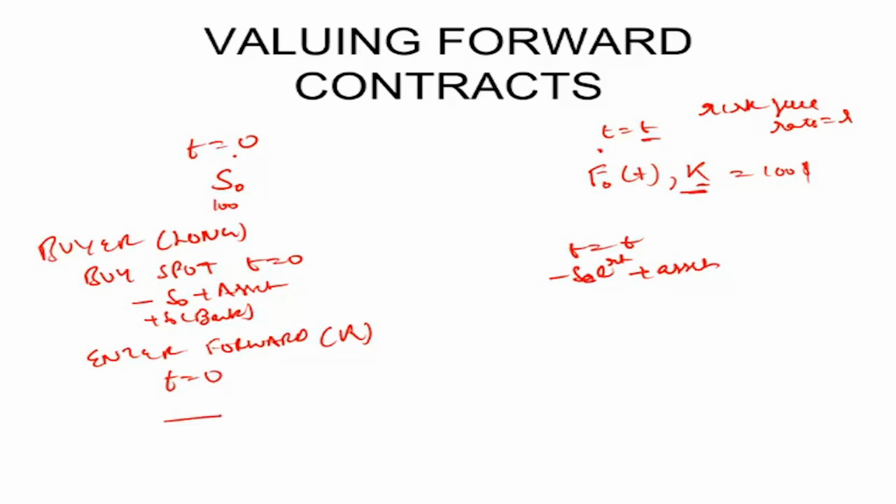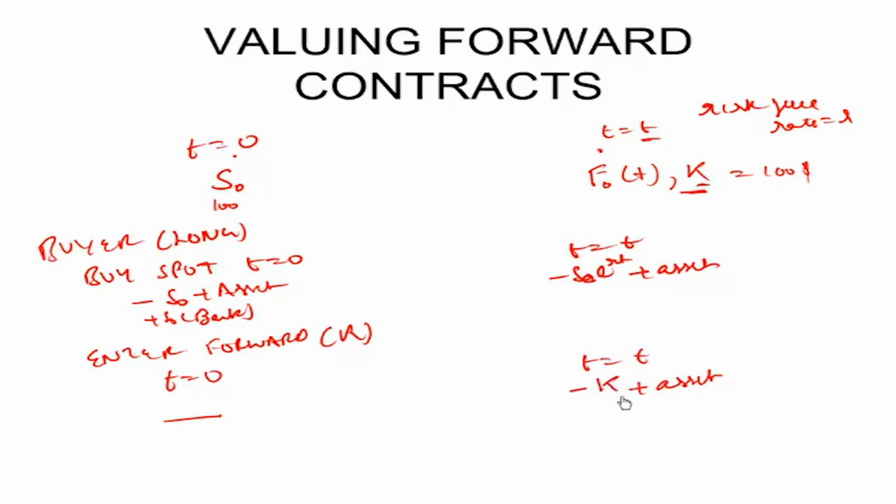There will be no exchange because this is an agreement for an exchange in the future. At T equal to T, in this scenario, that is when maturity of the contract comes, what will be the exchange for the buyer? He will receive the asset. It's a right as well as an obligation. But he will have to pay an amount equal to K. That is what they agreed upon.